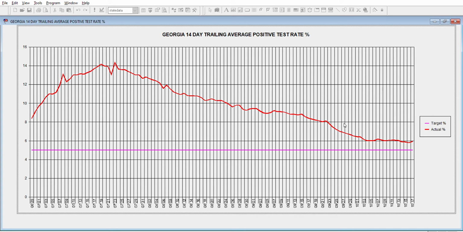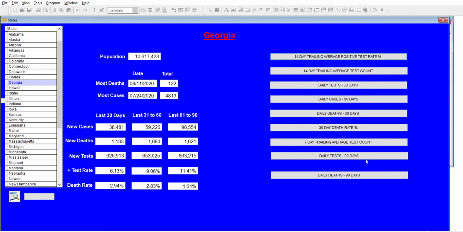They got down to 6%, and it seems like they're just holding there. They're not really getting down to where they need to be. Out of states in the Southeast, though, they've shown quite a remarkable, steady decline. We'll have to see where this leads, this flattening out, whether it goes up or down, or stays flat. Let's hope it goes down. So Georgia, though not in a great position, has improved immensely.